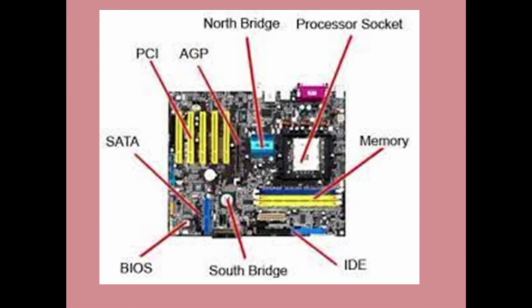Here you can see the motherboard chip that contains all the other elements, like the IDE, the memory or the RAM or ROM slot, and the processor socket where you can fix your CPU chip. The North Bridge, AGP, PCI, SATA, BIOS, the basic input output system, and the South Bridge. It also contains the CPU fan. There are a number of things here, and ports are also there where you can attach devices and components.